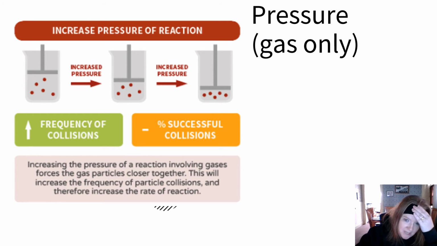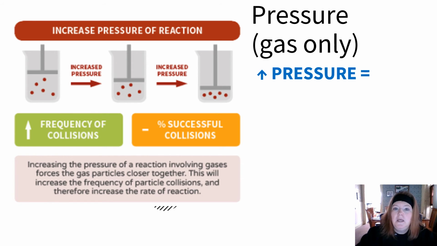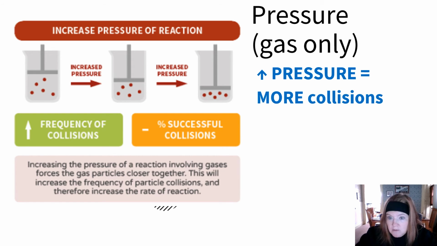All right, what about pressure? Well, you should remember from previous units that pressure really has an effect on gases. So if we increase the pressure, what are we doing? We're decreasing the volume, less space. If there's less space, guess what? There's going to be more collisions. So if we increase the pressure, we decrease the volume, there's more collisions. If there are more collisions, more are bound to be effective, which means the rate goes up.